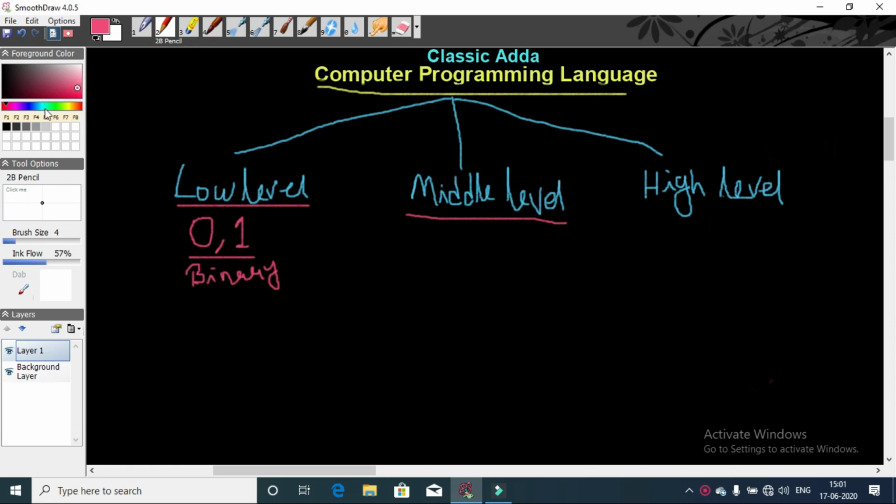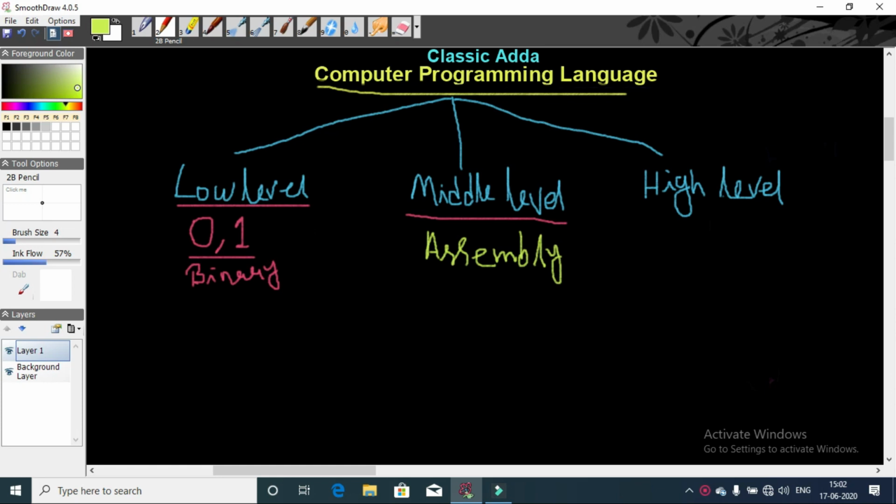The example of the middle level language is assembly language. This language is also known as alphanumeric language. Some codes were developed instead of 0 and 1 to work on the computer. But this language also cannot be understood by the computer directly.